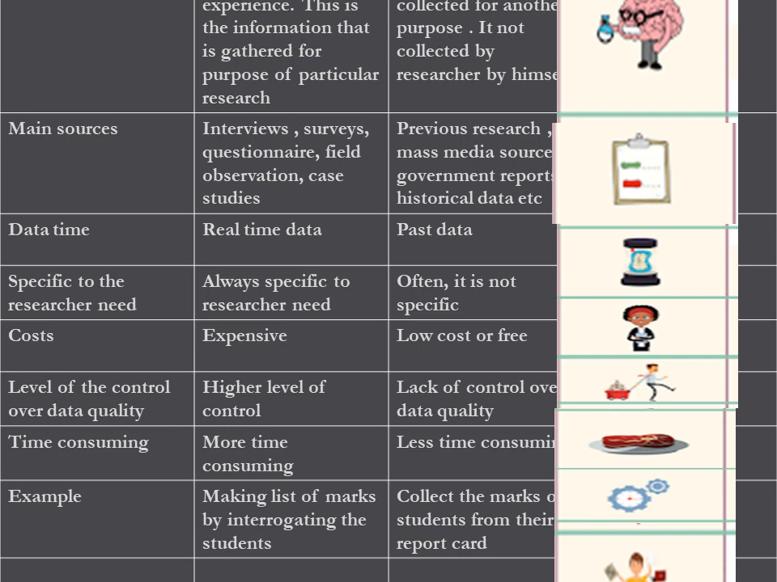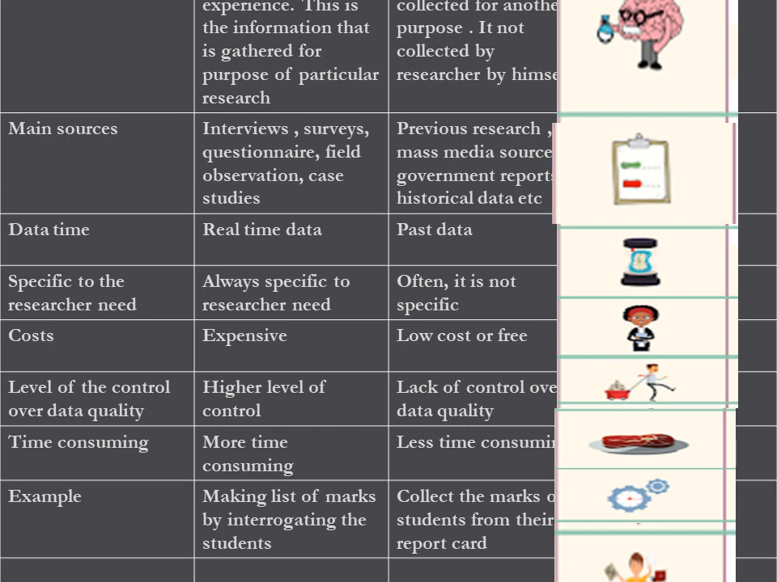In this, the information that is gathered is for the purpose of a particular research. In secondary data, it is collected for another purpose. It is not collected by the researcher himself. That means primary data is collected by the investigator for his own purpose for the first time, from beginning to end. This is based on first hand information, collected from the primary source of origin.